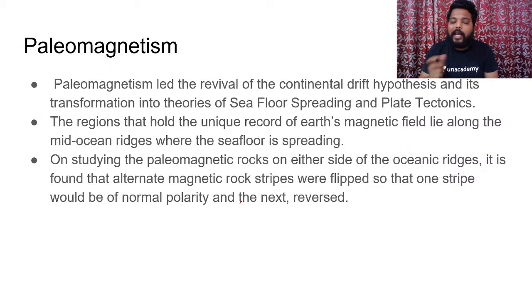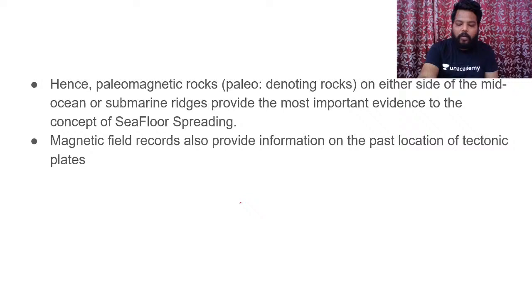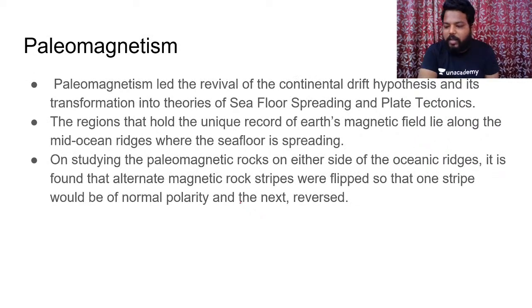So by studying the paleomagnetic rocks, we have understood that alternate magnetic rock strips were flipped, so that one strip would be of normal polarity and the next one is reversed. I'll show you the picturization in the upcoming slides. You will be making a note of it.